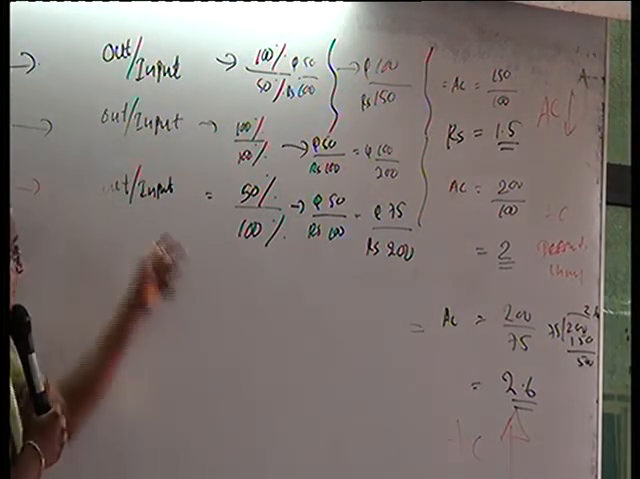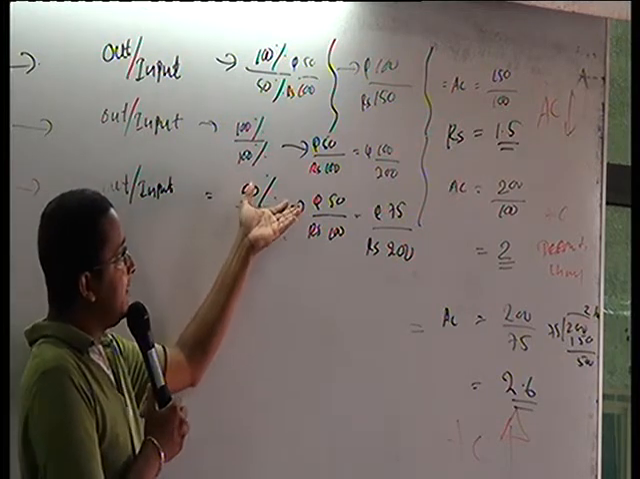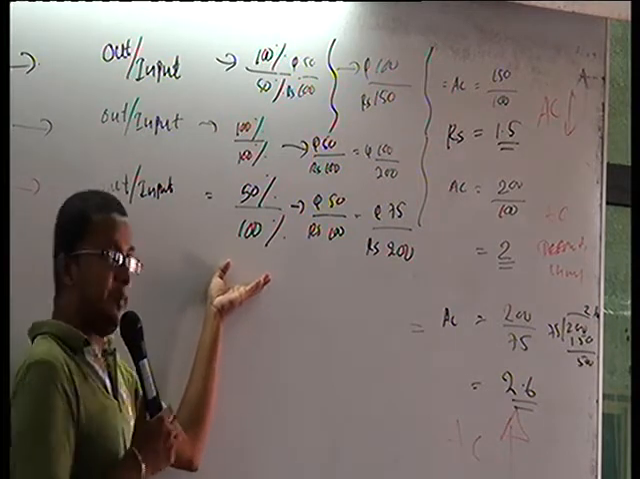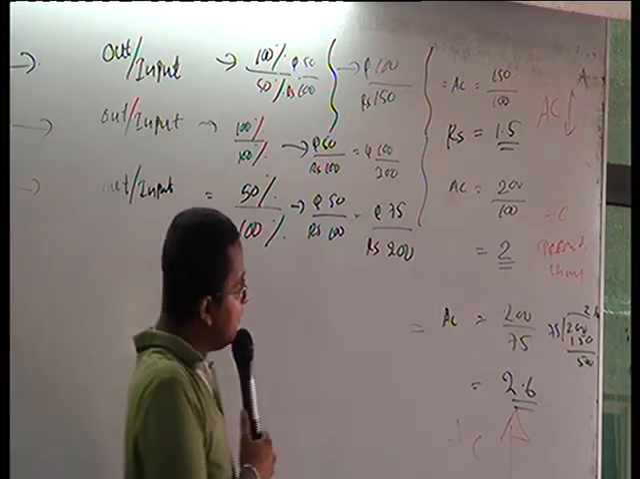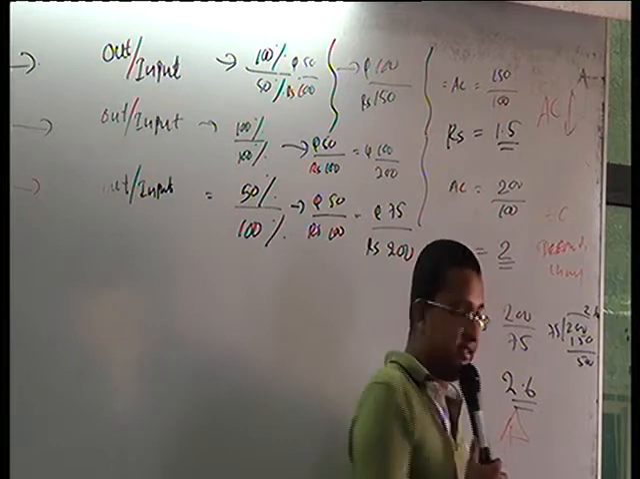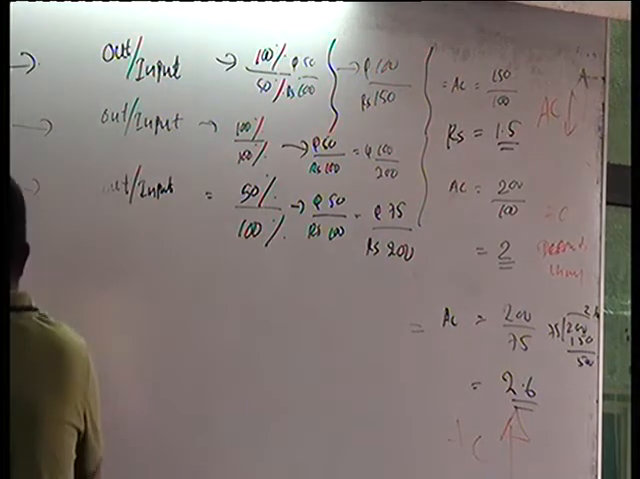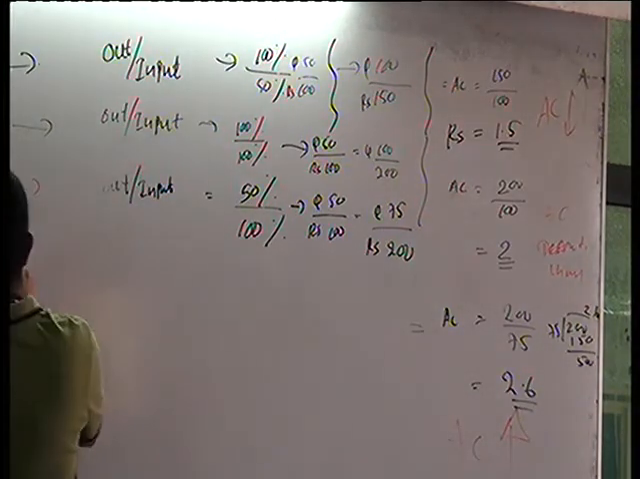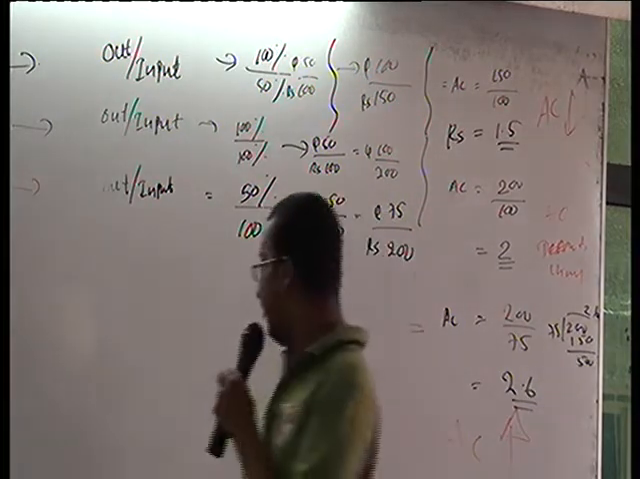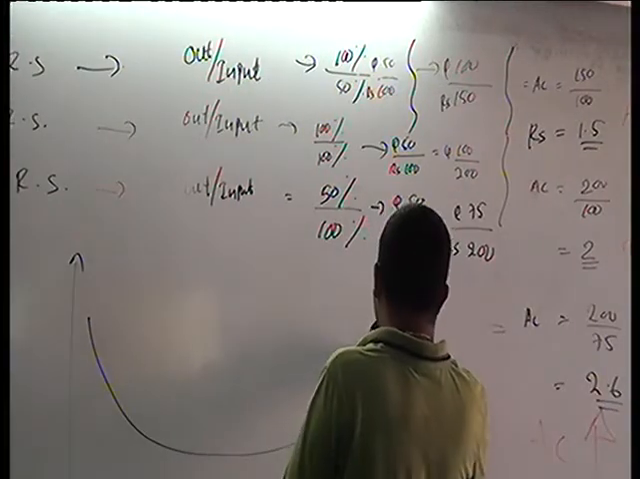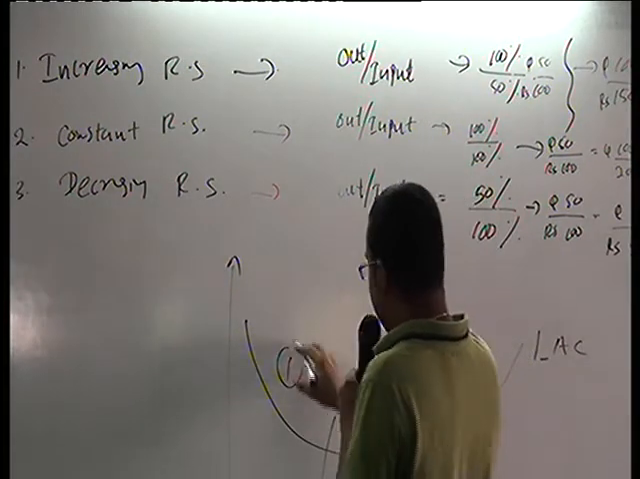Third one, diminishing return to scale or decreasing return to scale. Your output is increasing at a lesser percentage than your input increment percentage. What happens? Your average cost increases. So if you draw the long run total production curve, the long run average cost, it's like this, LAC. 3 stages, 1, 2, 3.